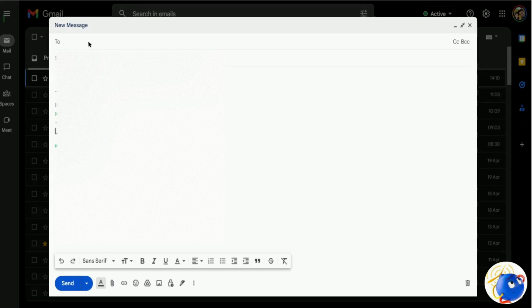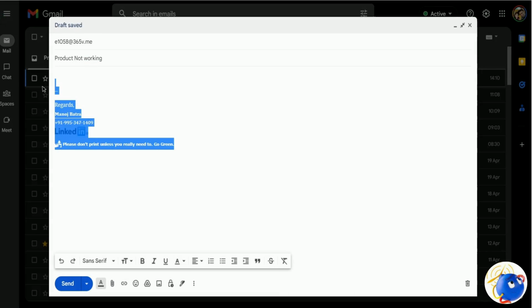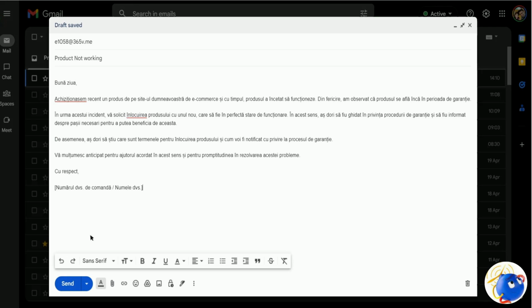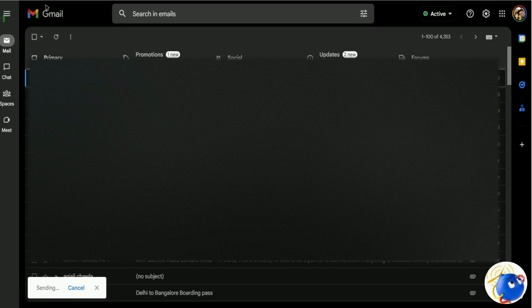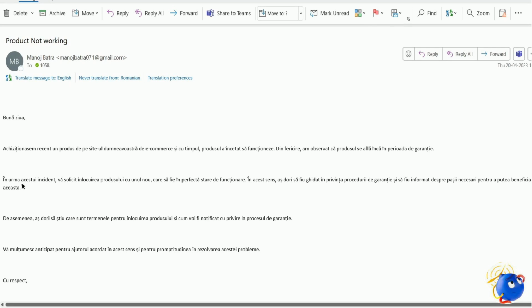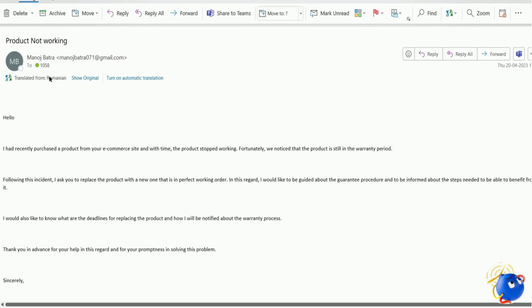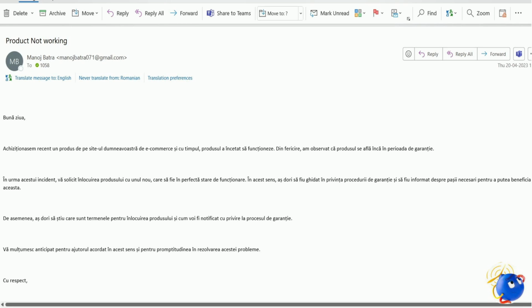This is my Gmail. Now I'll be sending an email to my Outlook account. I've already copied a Romanian content here. Let me write the subject here, product not working, and I'll copy the content here in the body, and we'll hit send, and it will soon appear in my Outlook. Yep, there we go. This is the Romanian content. Now I'll convert that to English. You can see the product had stopped working, and it has sent an email to the customer support team, and this was the original content.